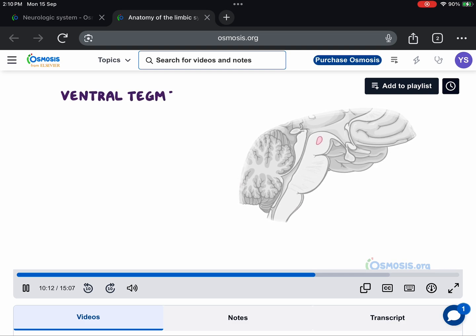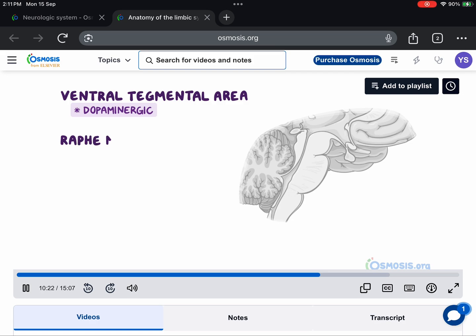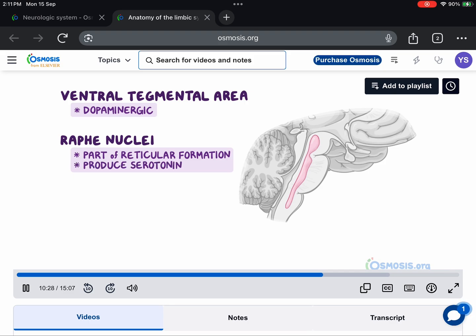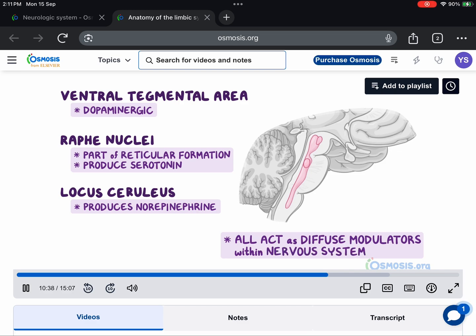The ventral tegmental area is located in the ventral midbrain, medial to the substantia nigra, and its neurons are dopaminergic. The raphe nuclei can be found throughout the brainstem as part of the reticular formation, and their neurons produce serotonin. The locus ceruleus is located in the pons and contains norepinephrine-producing neurons. All of these act as diffuse modulators within the nervous system.